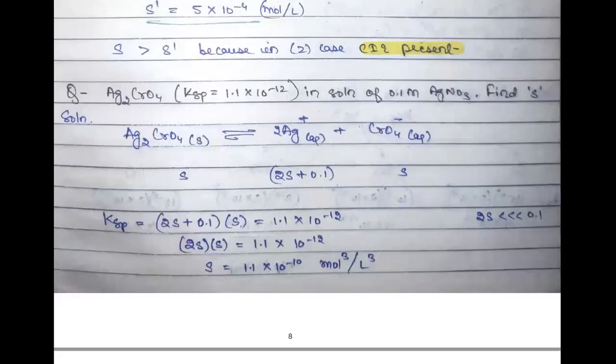Yeah. Now there is another question. May I give you this as homework? You have to perform it exactly in the same way. This time your salt is silver chromate. KSP has been given to you, and you are given 0.1 molar AgNO3 which is being added. I told you all the nitrate salts are highly soluble salts. So with this you can see that this will create a common ion effect. Just follow the same pattern, the same kind of approach, and find out the value of S. Okay. So you may take this as your homework.